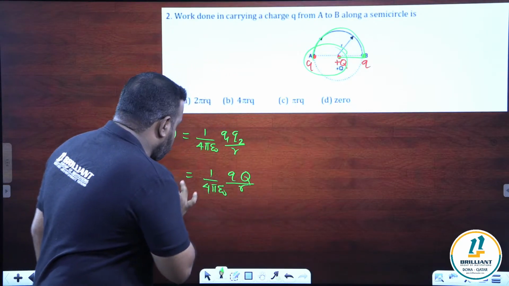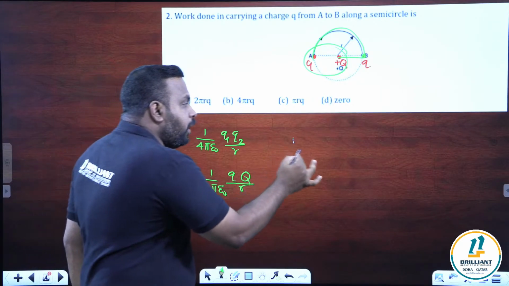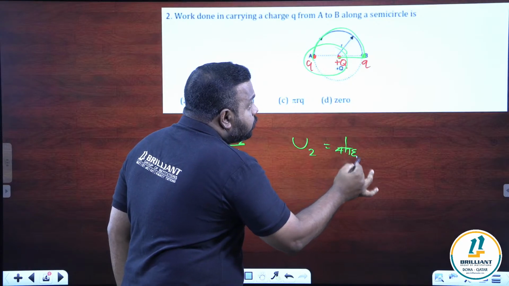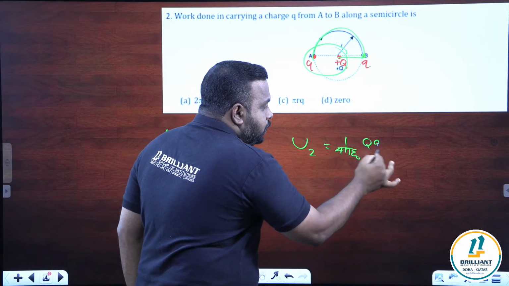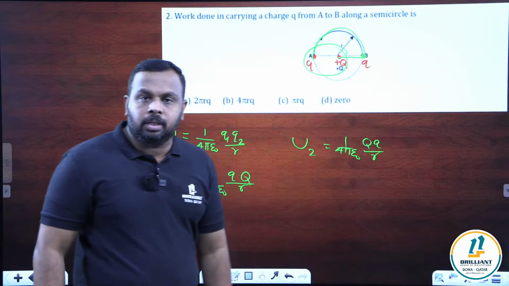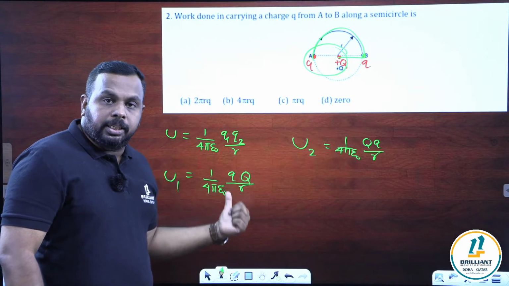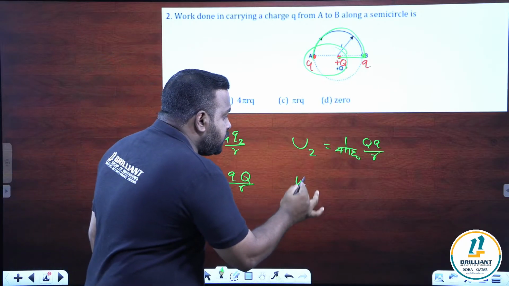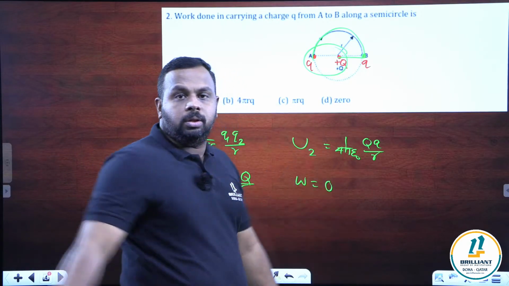So what is the final energy? If you are taking this as U1, final energy U2. Again 1 by 4 pi epsilon naught Q by R. Look, initial energy and final energy are same. So what will be the work done? Work done is equal to the change in energy, it's equal to 0.